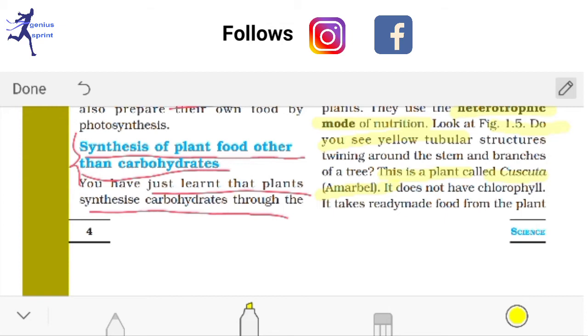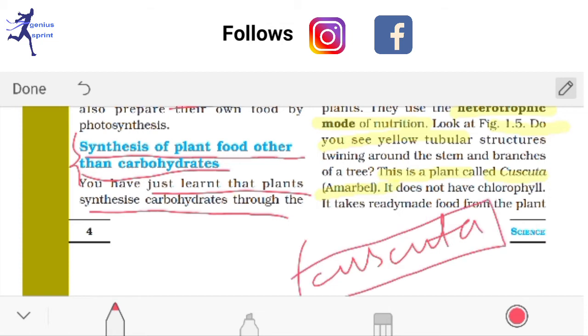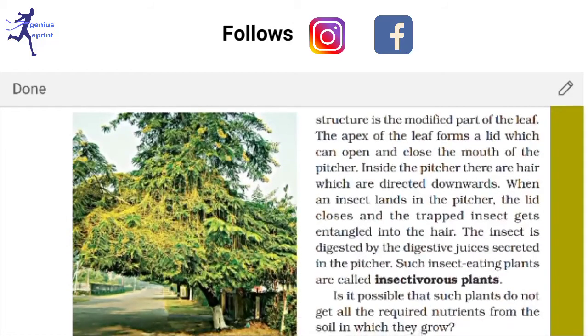Okay, so this is one of the best examples. Questions can definitely come here: give an example of a parasitic plant, or give an example of the heterotrophic mode of nutrition in plants. So you have to give this example in both cases. This is called Cuscuta or amarbel. Yes, the figure is given there.